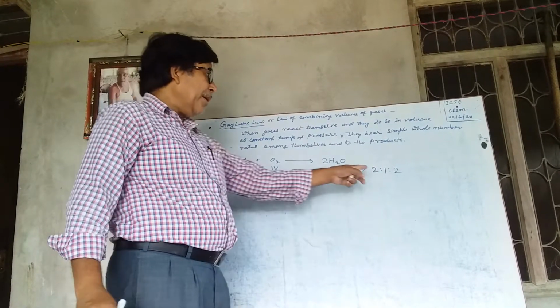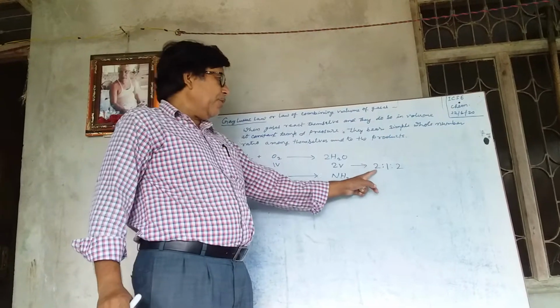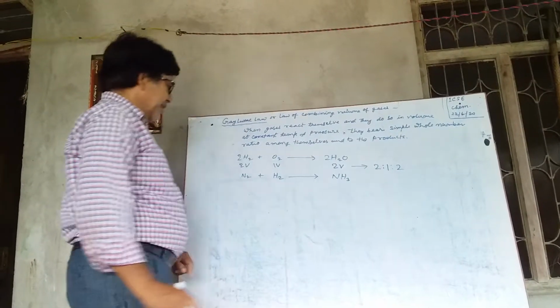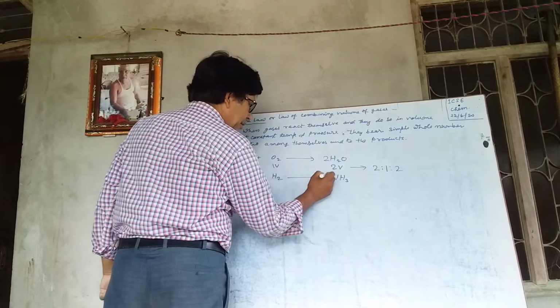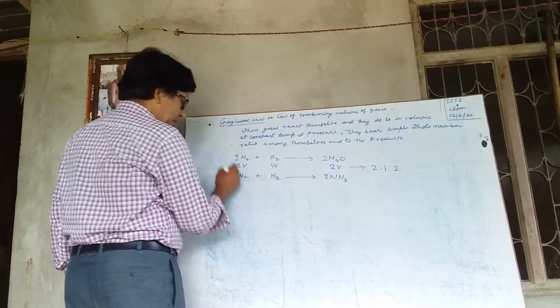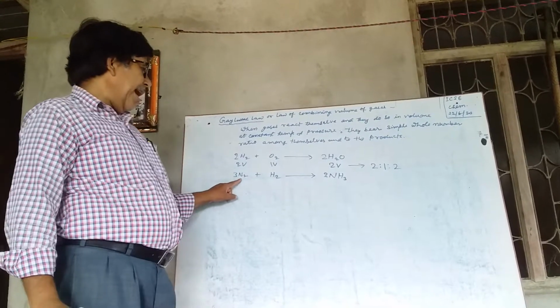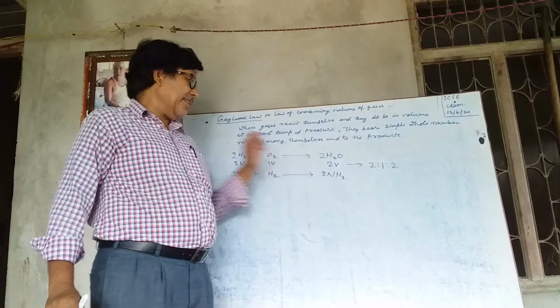It can never be 1/2 and 1. It cannot be. It is always 2:1:2. Next, second example, we take when nitrogen gas reacts with hydrogen gas, it produces ammonia gas.